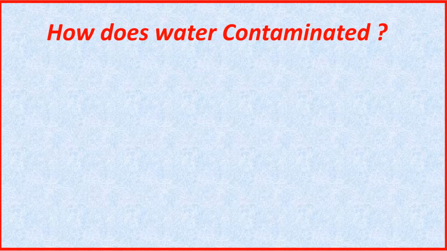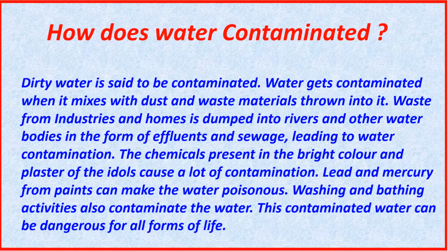How does water get contaminated? Dirty water is said to be contaminated. Water gets contaminated when it mixes with the dust and waste materials thrown into it. Waste from industries and homes is dumped into rivers and other water bodies in the form of effluents and sewage,